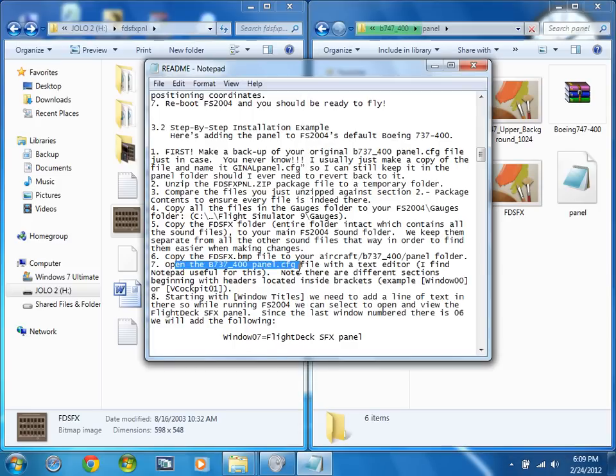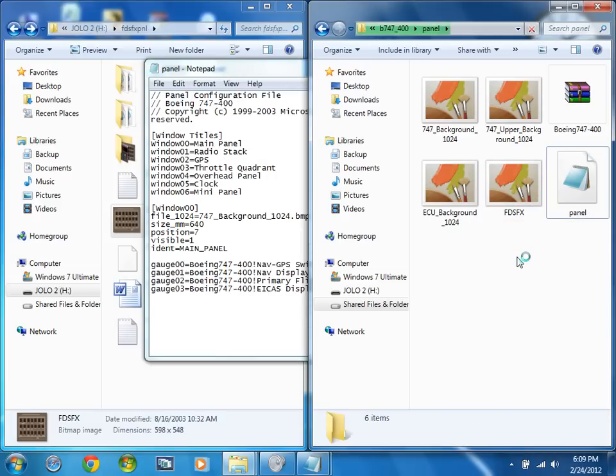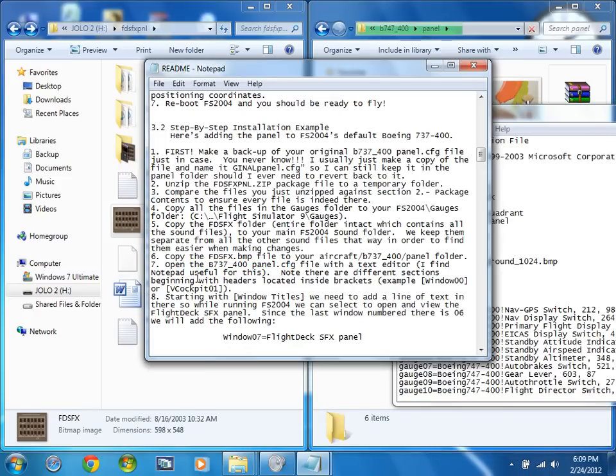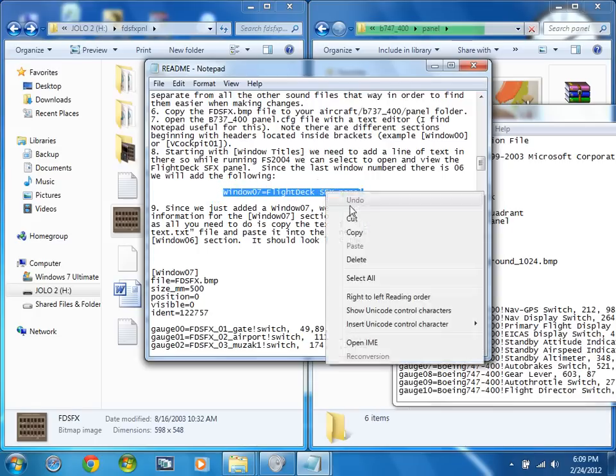So after that, open the B747-400 panel config. Double click on that. Then here, right click on this, then hit copy.